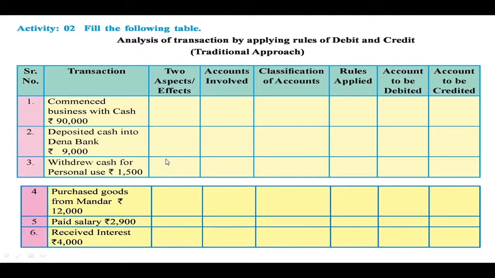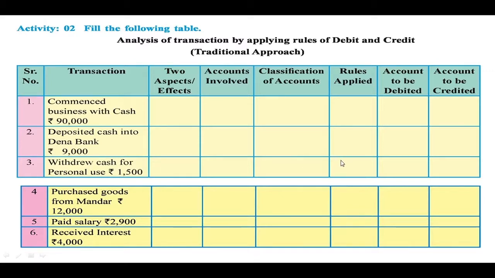So here the two effects of the transaction are: owner's drawings account is debited, while when he takes the cash from the business, cash goes out of the business. So the two accounts which are involved here are drawings. Here since the cash is taken for personal use, that account is called drawings account. And what goes out of the business? Cash.